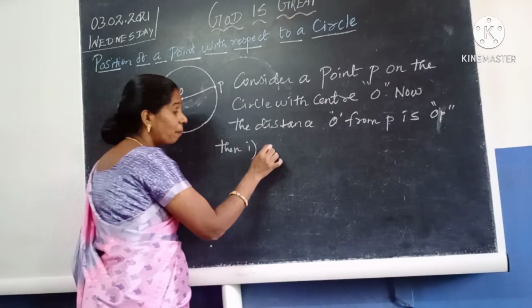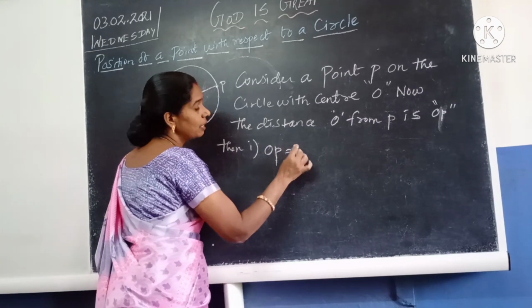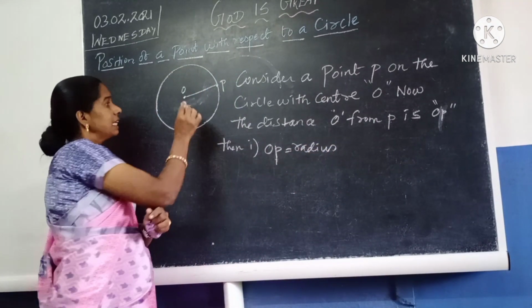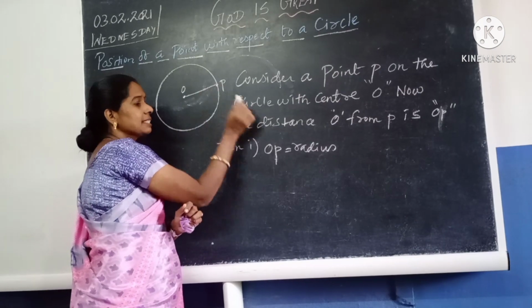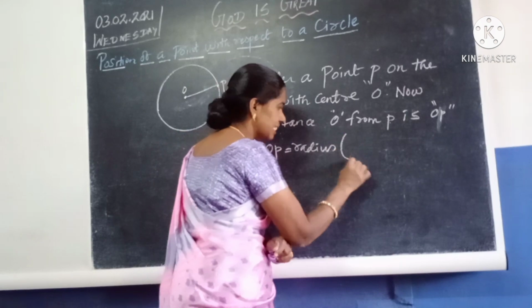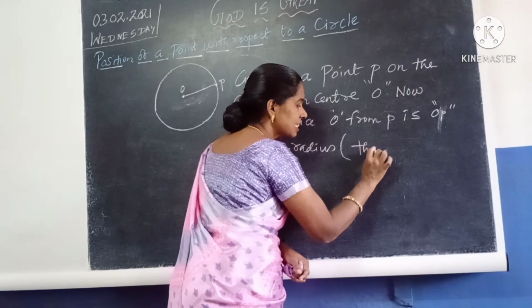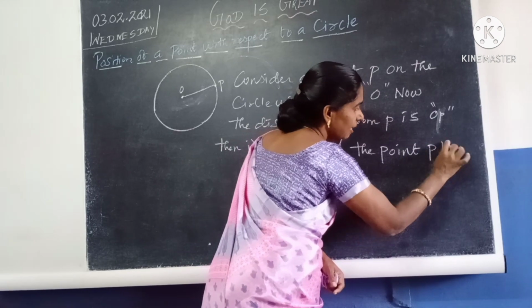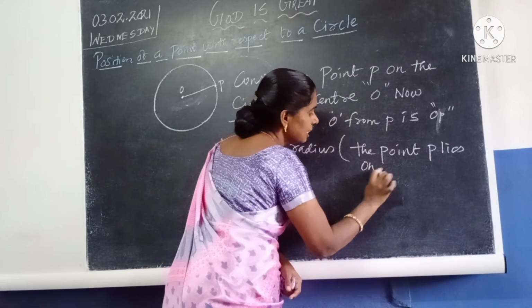If OP is equal to the radius, that is, if the distance from O to P is equal to the radius of the circle, we can say the point P lies on the circle.